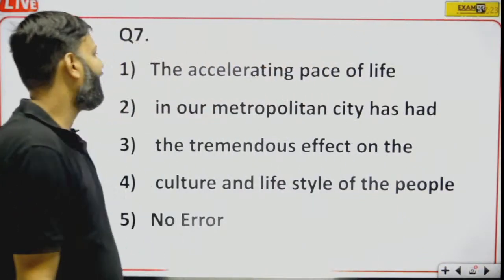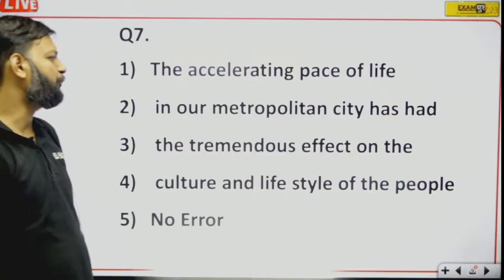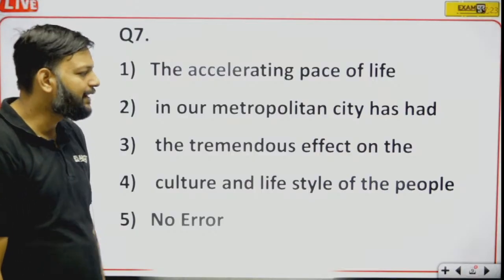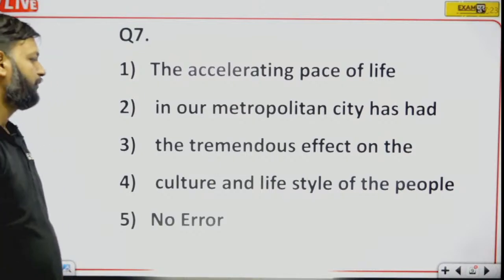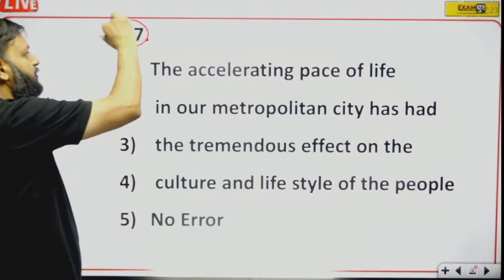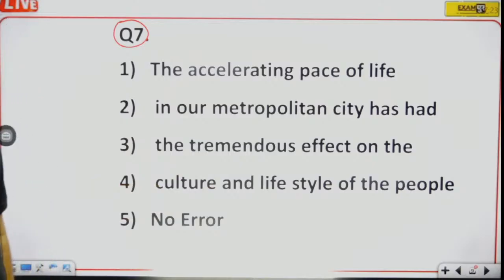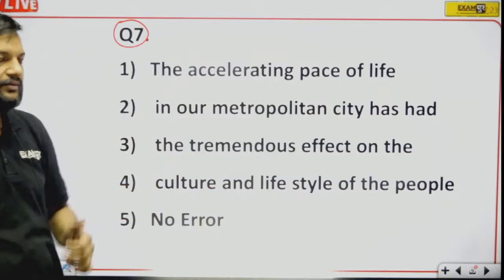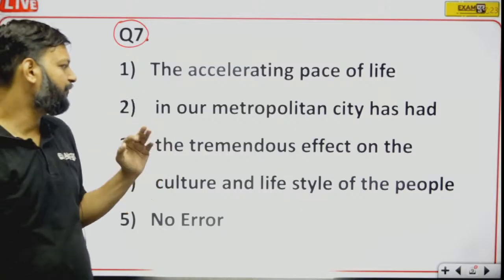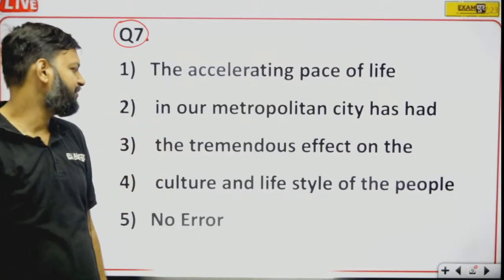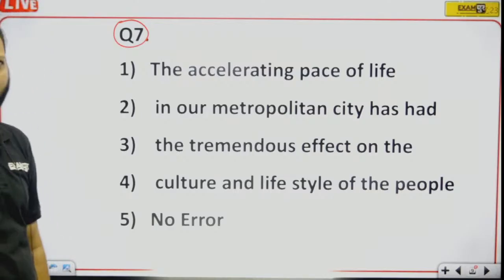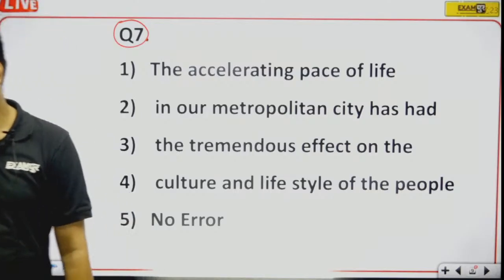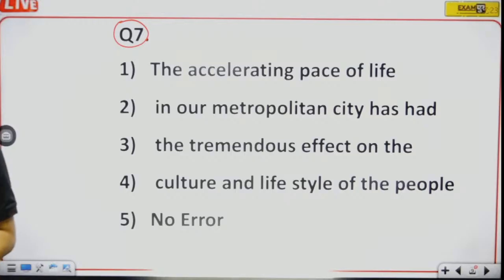Now the next one. The accelerating pace of life in our metropolitan city has had the tremendous effect on the culture and lifestyle of the people. Yes. Tell me the error in this sentence. The accelerating pace of life in our metropolitan city has had the tremendous effect on the culture and lifestyle of the people. What is the error in this sentence?